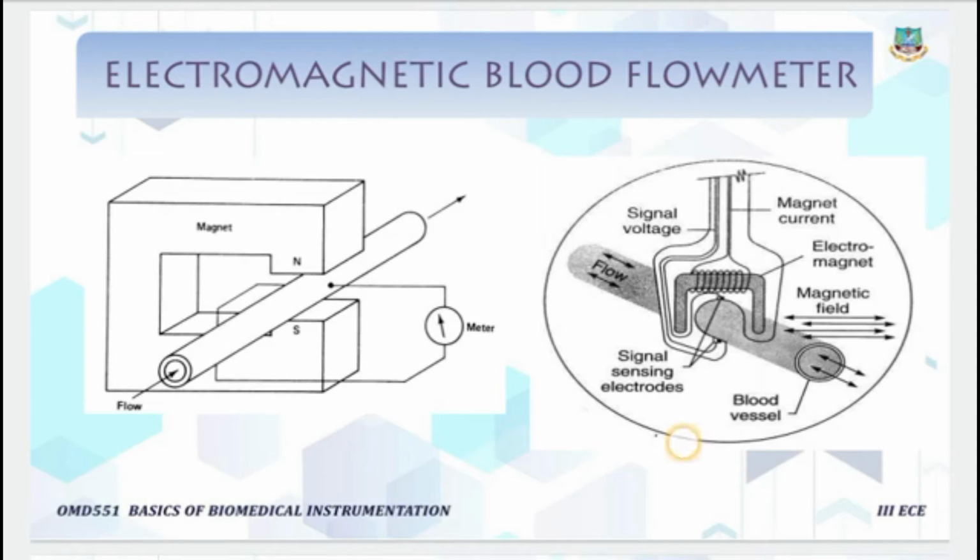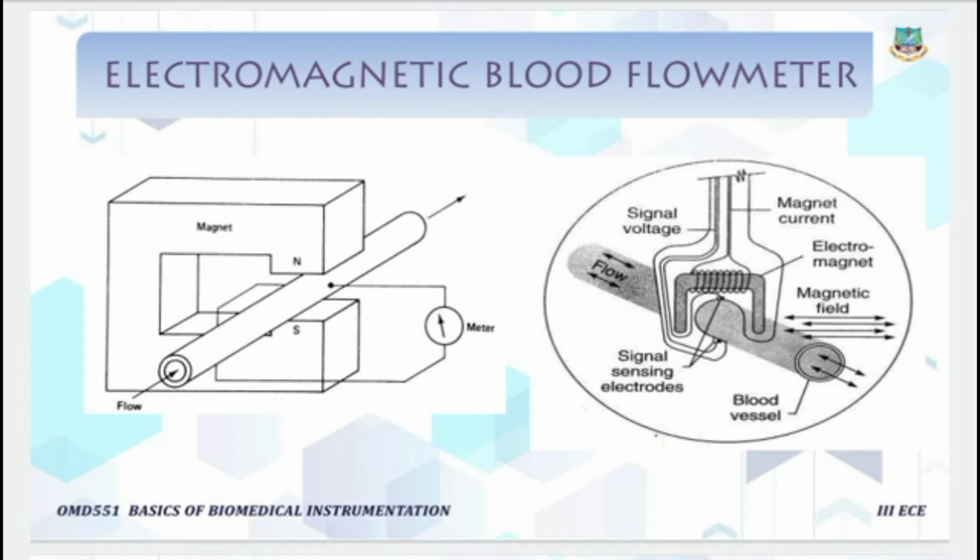The electromagnetic blood flow meter works based on the principle of electromagnetic induction.